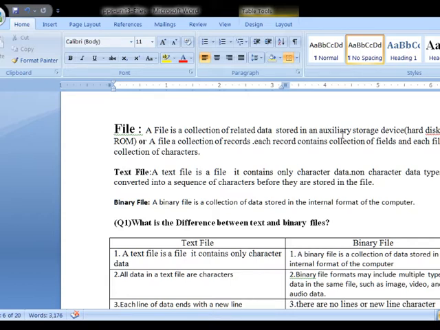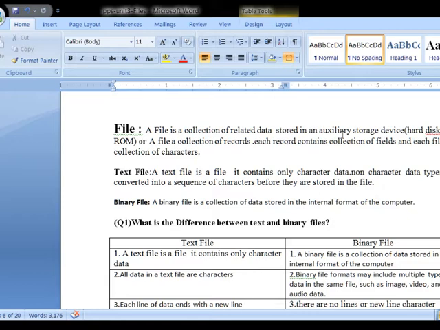So collection of related data, in the sense, suppose I have a text file. In this text file we have the information regarding textual data. Suppose I have a Word document. In this document we have a person's resume, and again I have a PowerPoint presentation as a file.